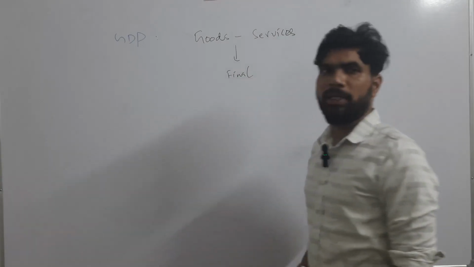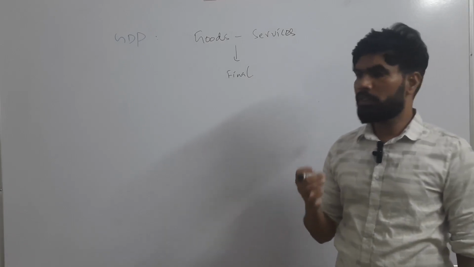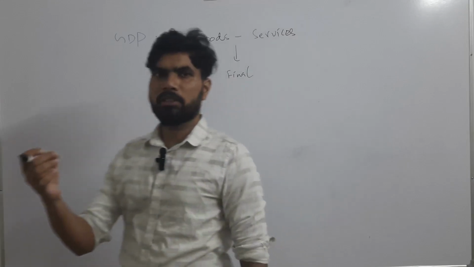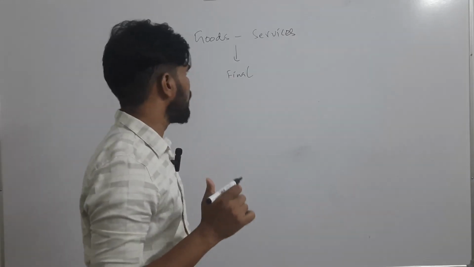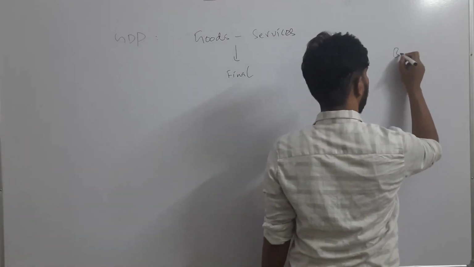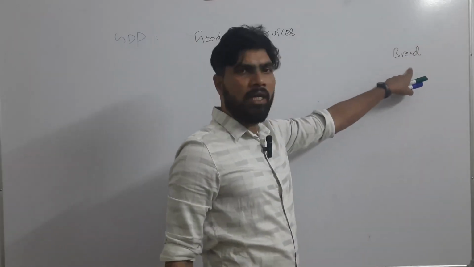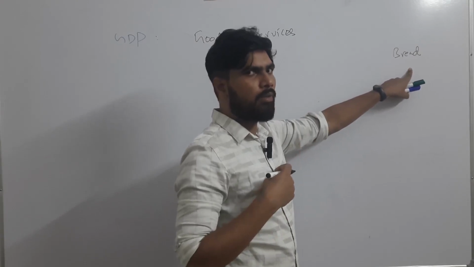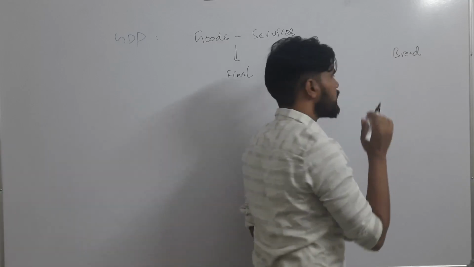Final means there will be intermediary goods which are used further in the production of the rest of the goods and services. I will explain the meaning of final goods and services. Let's take the example of bread. Bread is a final product because we are consuming it. But how is bread prepared?